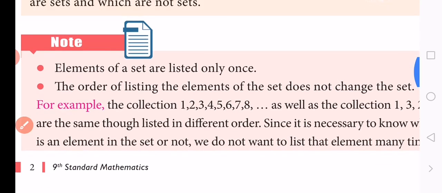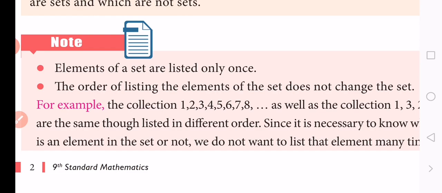The second point: the order of listing the elements of the set does not change the set. This is also an important point. These are very helpful to write sets, that is, collections of objects. So in a mathematical way, in our next class we are going to discuss the representation of a set.